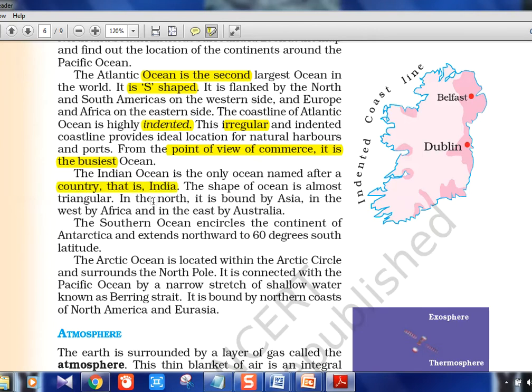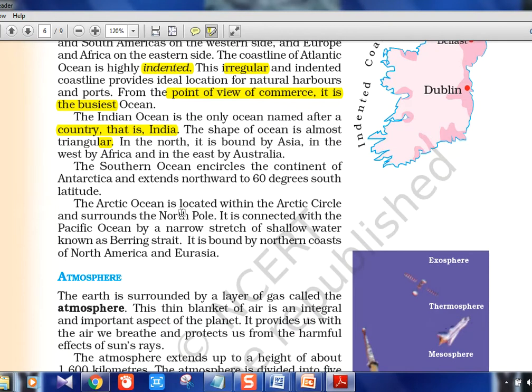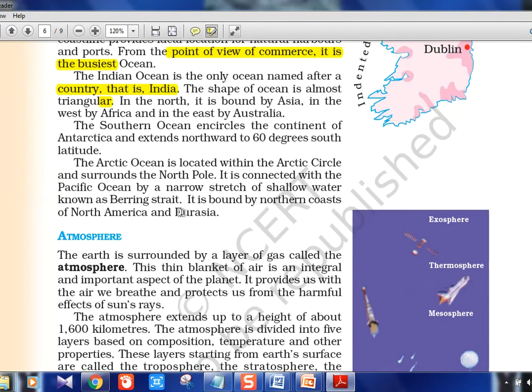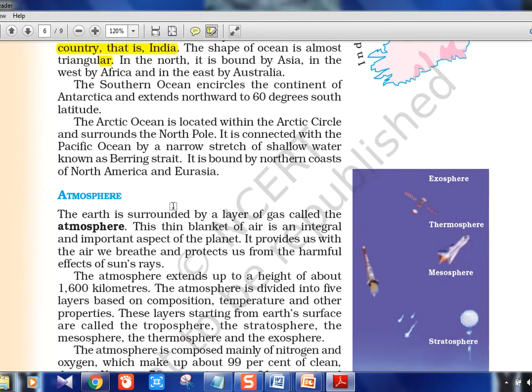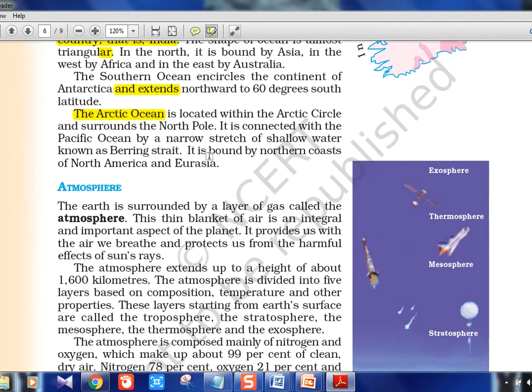Triangular is the shape. You will learn about the Indian Ocean rim, the dipole, the monsoon. At that time Indian Ocean will be elaborated in detail. Southern Ocean, we saw, is in the south, nothing important. Arctic Ocean is near the Arctic Circle.